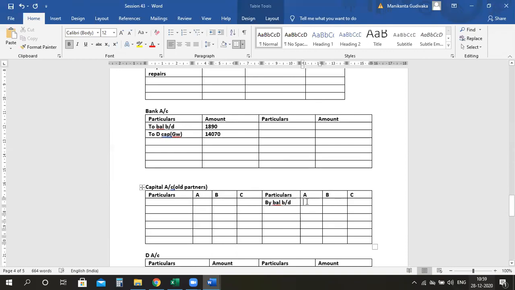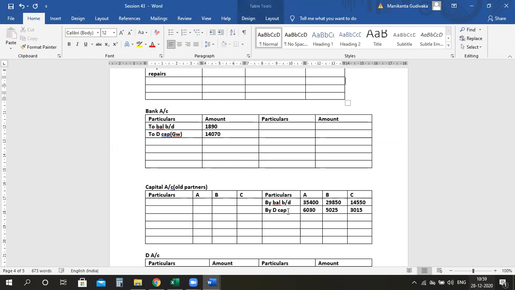Now after that, you have to show this amount by D's capital. You got the goodwill amount, which I'm sharing: 6,030, then I have 5,025 and I have 3,015. So I'm dividing the complete goodwill.